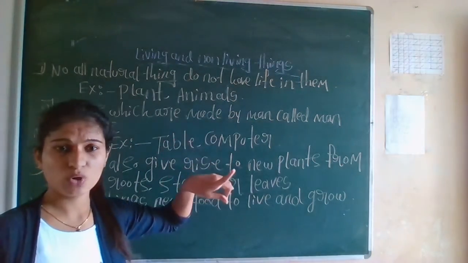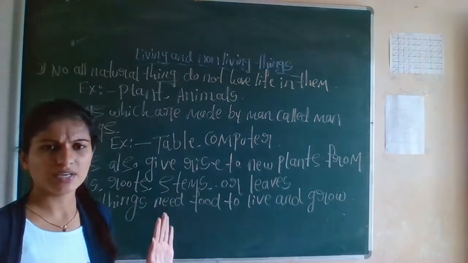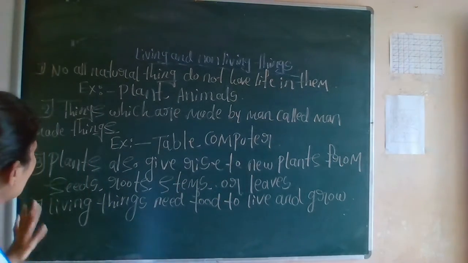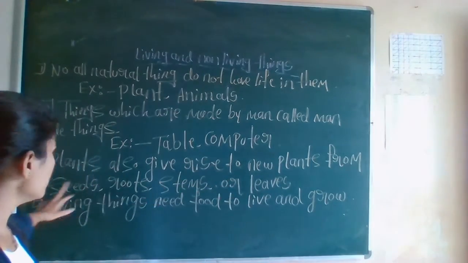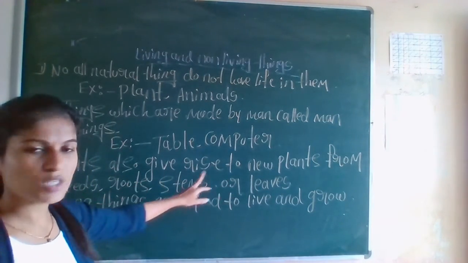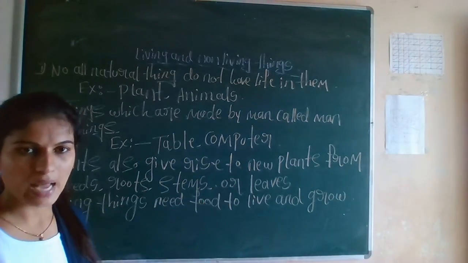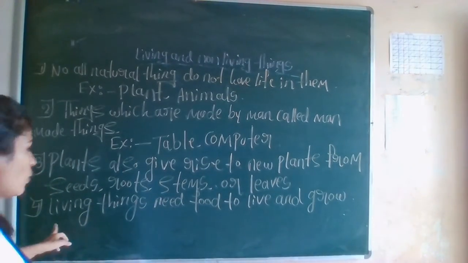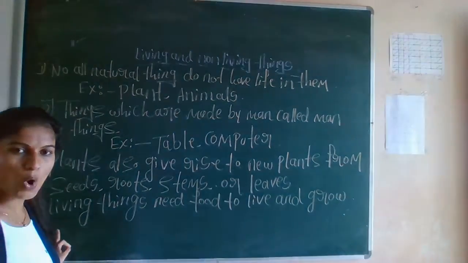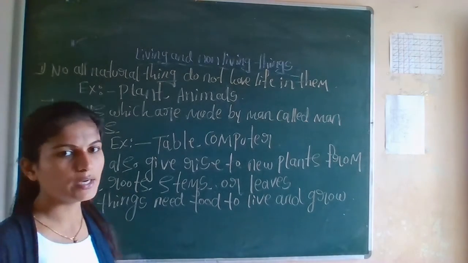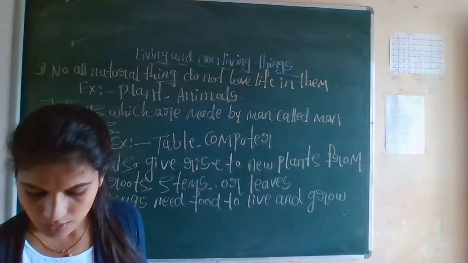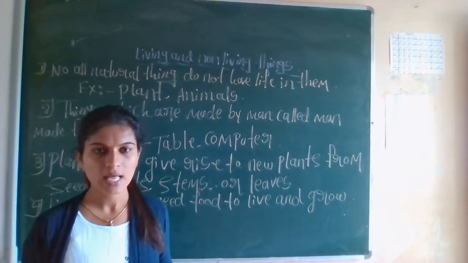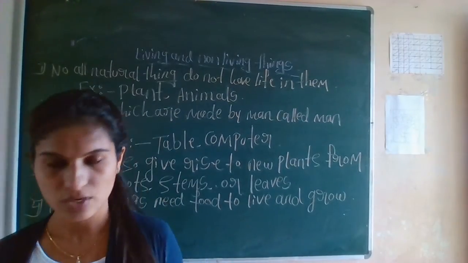You can say door, home, house, etc. Many are there. Next, plants also give rise to a new plant from seeds, roots, stems or leaves. It depends on the plant. Next, why do all living things need food? All living things need food to live and grow. Four questions are completed. Still four questions are there. I will continue it in the next class. Okay.